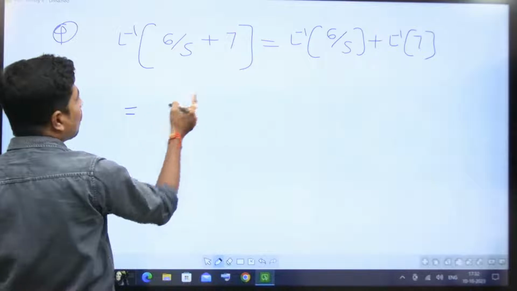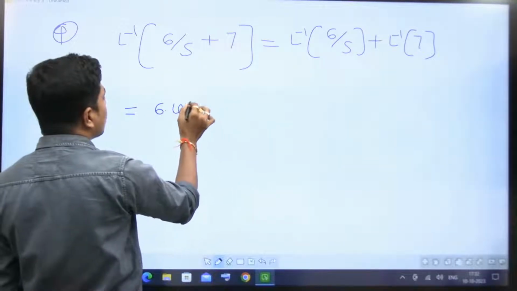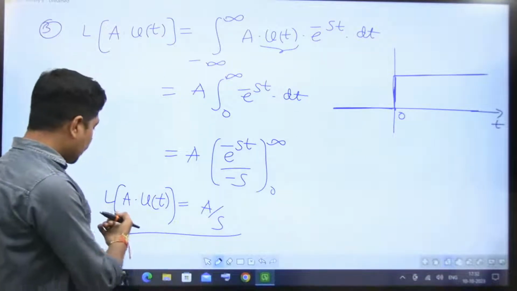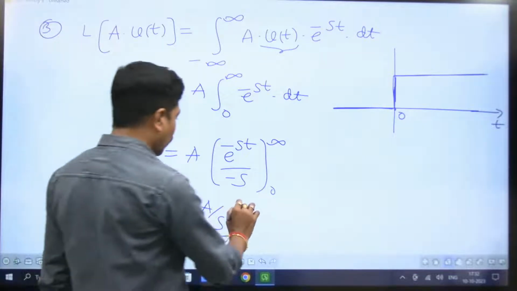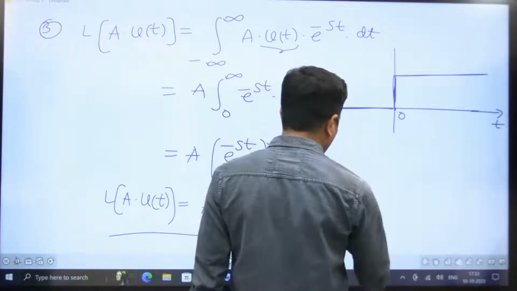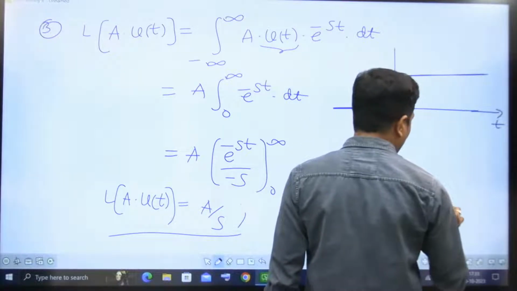Now, inverse Laplace transform of 6 by s is nothing but 6 into u of t. Just previously we learned Laplace transform. What is Laplace transform of a into u of t? A by s. Now from this one, I can write a note point, that is, inverse Laplace transform of a by s is equal to a into u of t.